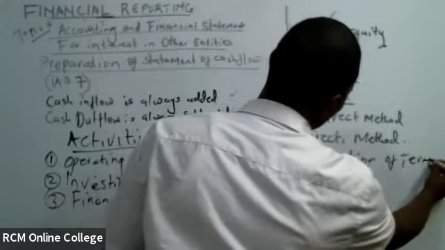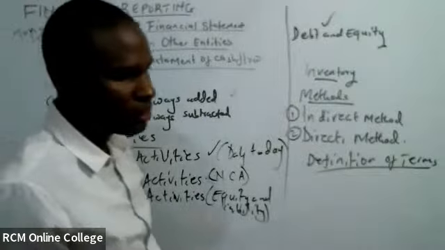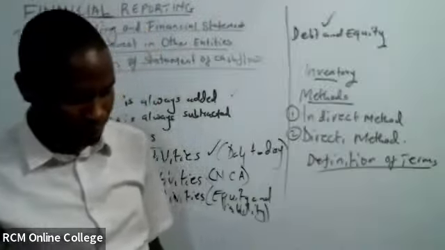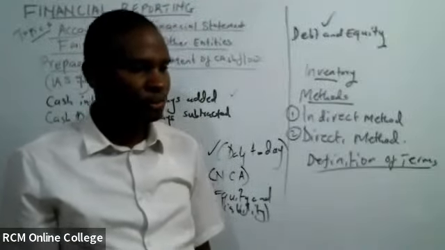We want to define several terms here so that we understand even what is a non-cash item. Definition of terms. Number one, cash. What is cash? We are defining cash.